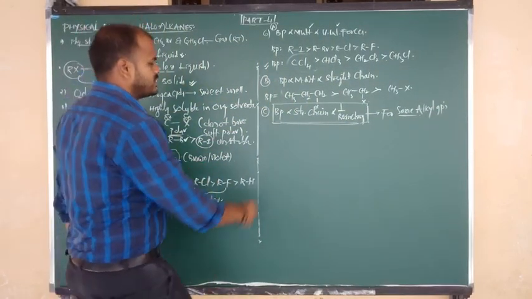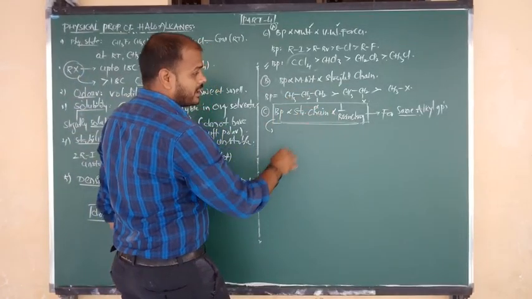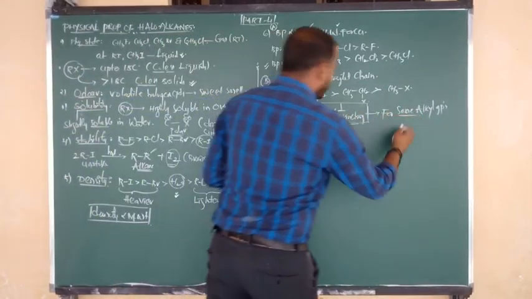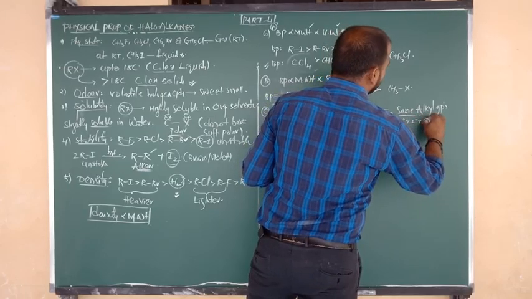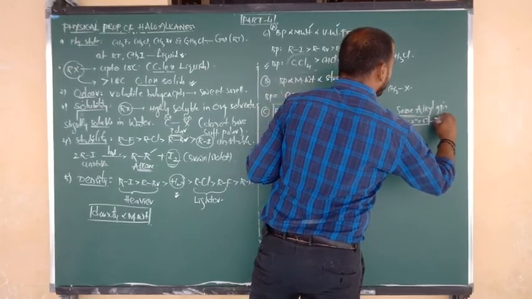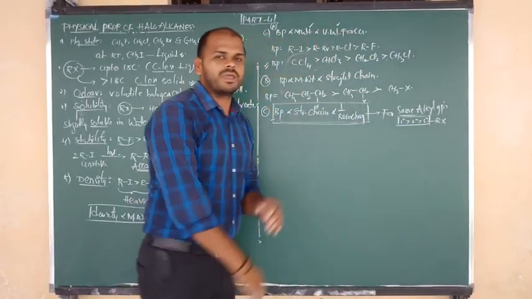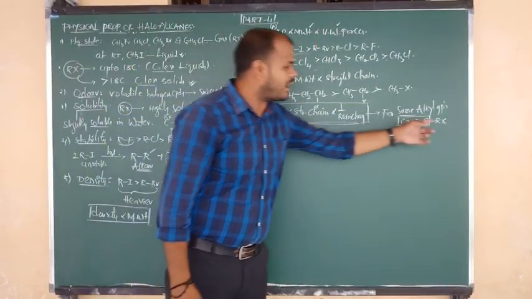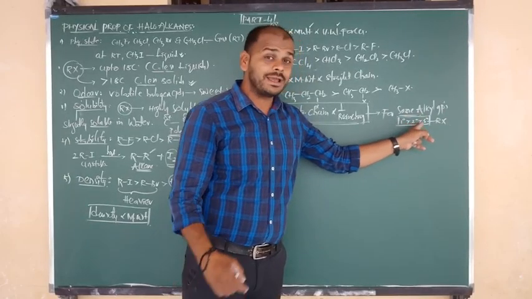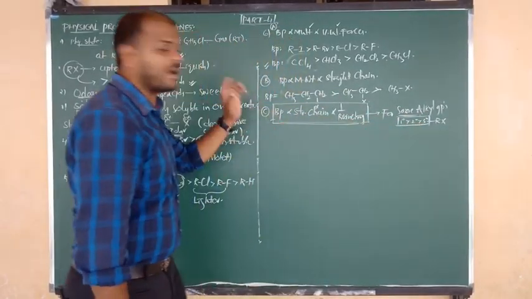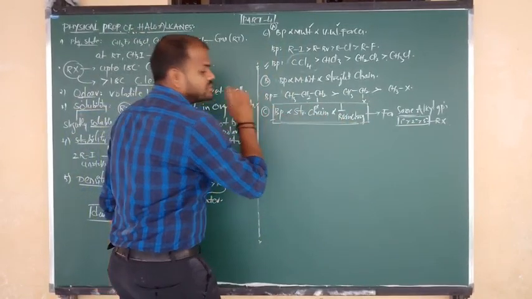Also, in that case only we can say the order for the same alkyl group in the presence of branching: primary greater than secondary greater than tertiary. So what is the order of boiling point? Which alkyl halide contains more boiling point? Primary, because of less branching. Tertiary contains more branching. More branching means less boiling point. Branching and boiling point are inversely proportional.